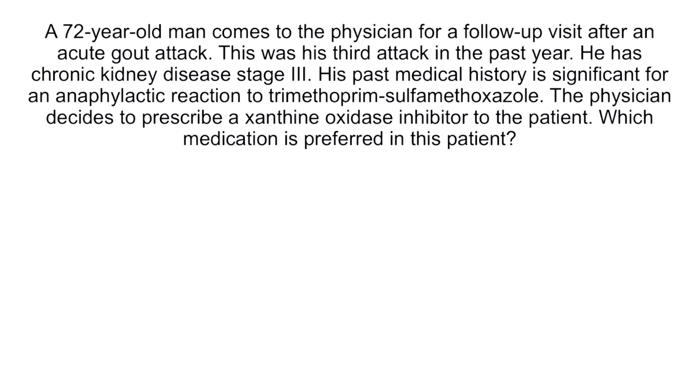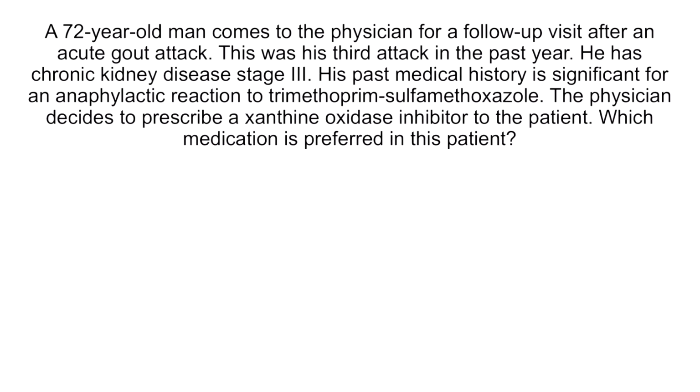A 72-year-old man comes to the physician for a follow-up visit after an acute gout attack. This was his third attack in the past year. He has chronic kidney disease stage 3. His past medical history is significant for an anaphylactic reaction to trimethoprim-sulfamethoxazole. The physician decides to prescribe a xanthine oxidase inhibitor to the patient. Which medication is preferred in this patient?